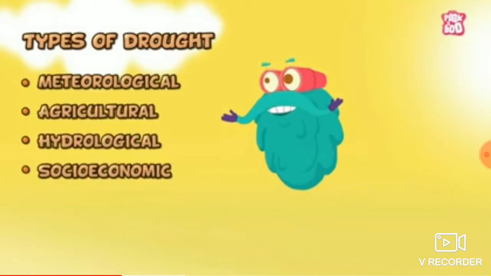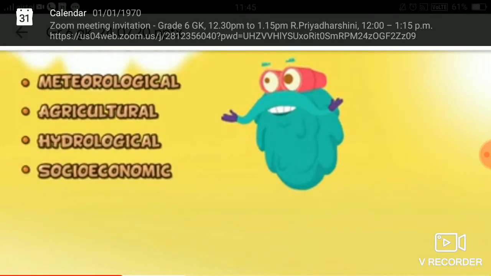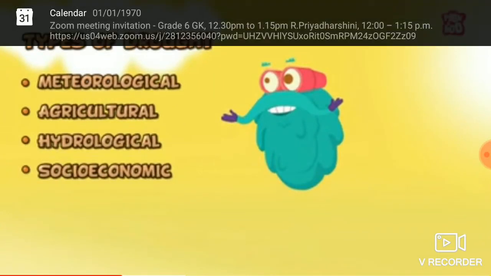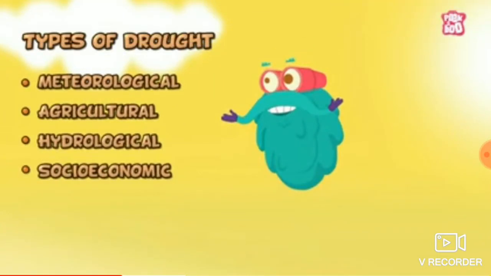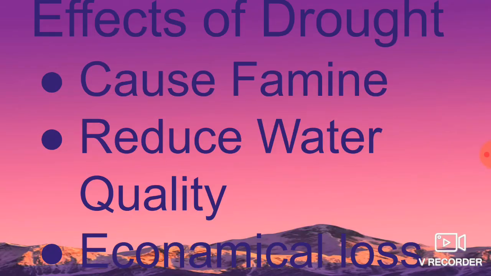The next one, types of drought. Mainly 4 types of droughts are there. One is meteorological drought, agricultural drought, hydrological drought and sociological drought. These are the 4 types of droughts. And the next one, effects of drought.